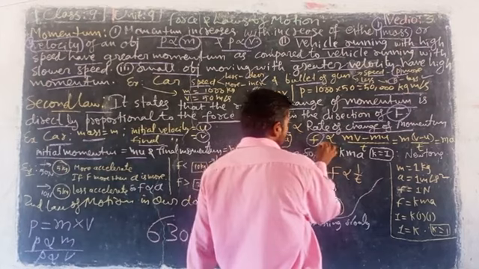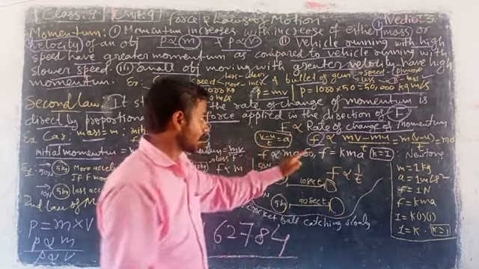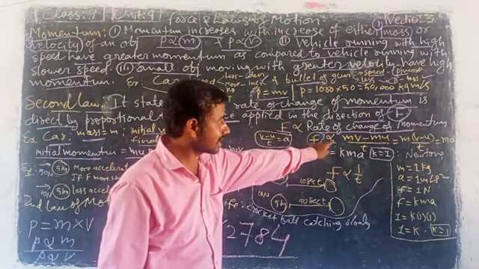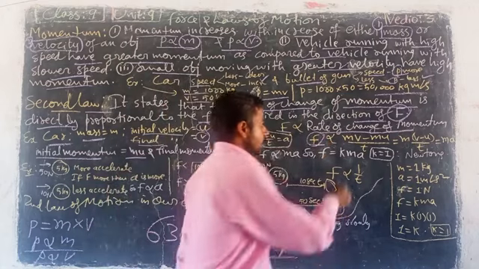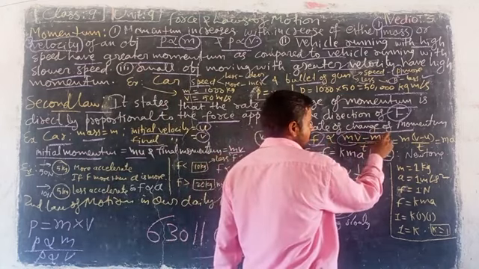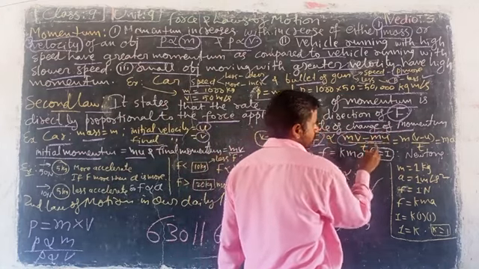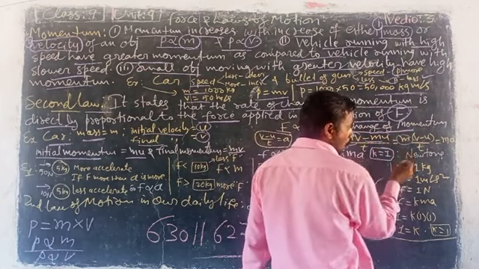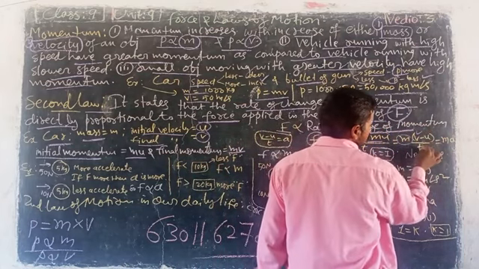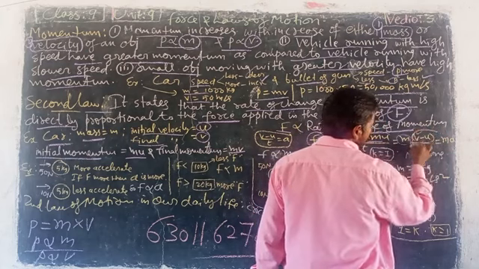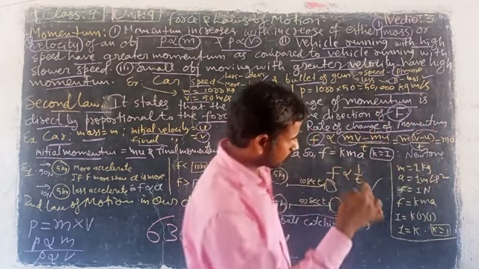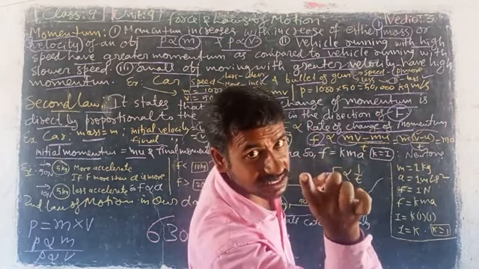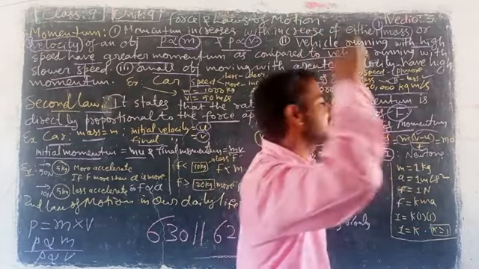So here, my dear, what is the second law? Force is directly proportional to mv minus mu by time. So here m is common, (v minus u) by t. Then (v minus u) by t, the rate of change of velocity, is the formula for acceleration.